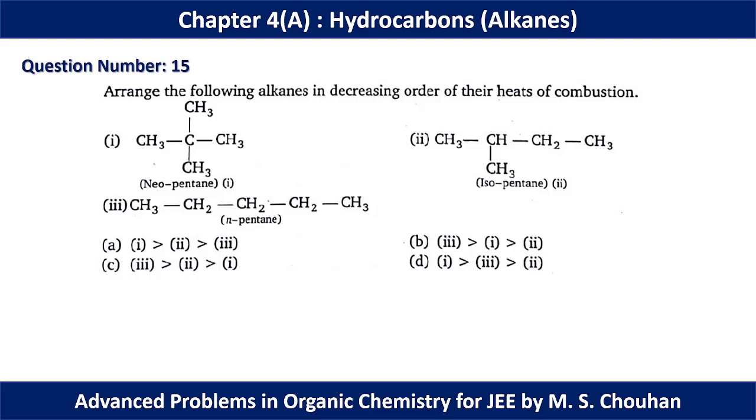Okay, so as we know, the longer the chain length, the more the van der Waals interaction and the more the heat of combustion. In 3 we have n-pentane, in 2 we have isopentane. Here we have one branch, which indicates that the surface area is lesser, and in 1 we have neopentane, with 2 branches present, and the surface area is much lesser compared to 2 or 3. Hence the maximum surface area or van der Waals interaction is present in 3. That's why the heat of combustion for 3 will be highest and it will be lowest for 1, and that's why for question number 15 option C should be the correct option.